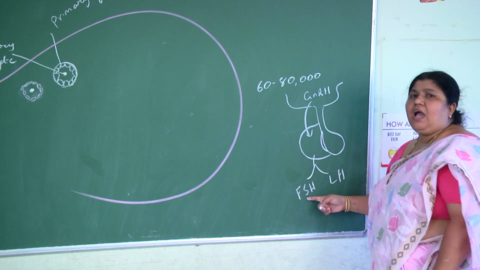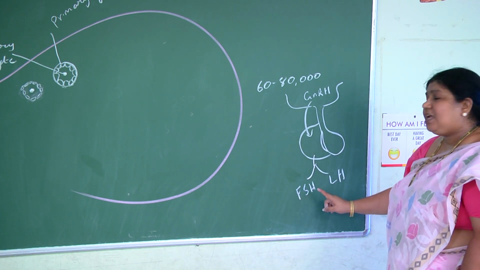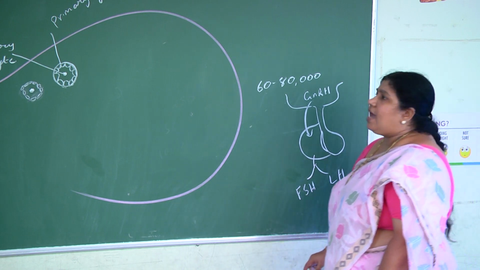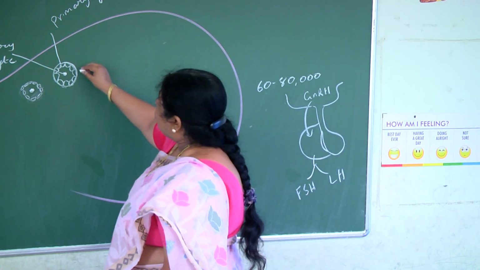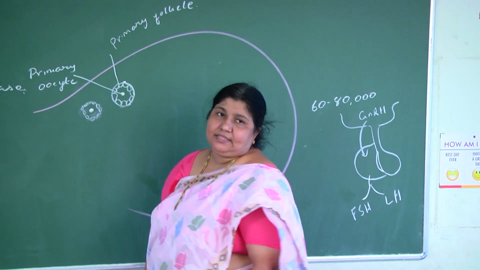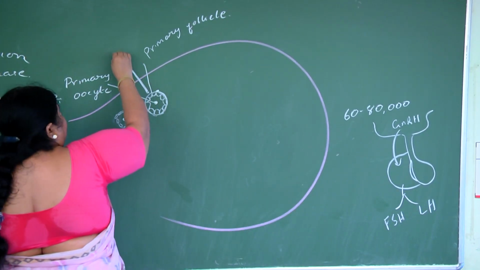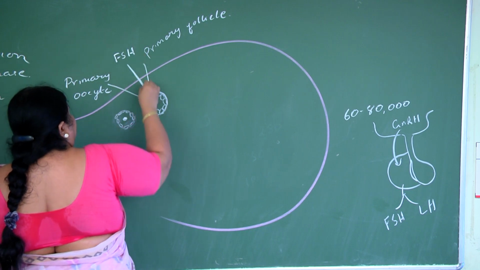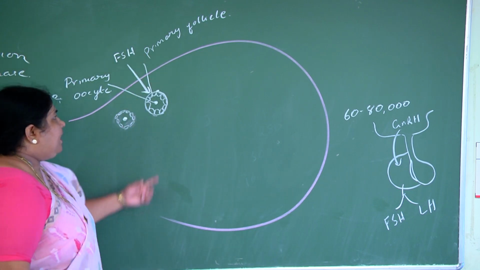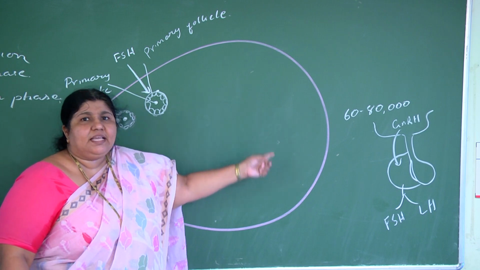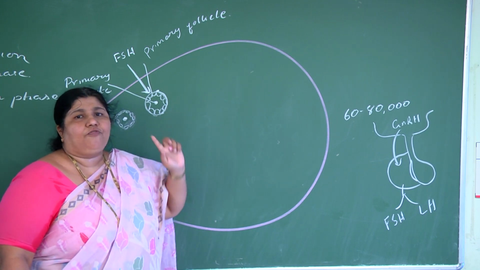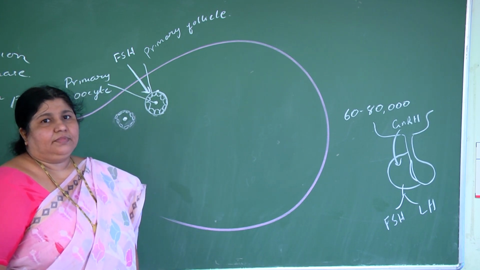As we have discussed in the hormones lesson, the receptors for FSH are present on primary follicles, the ovarian follicles. So FSH acts on the ovarian follicle and helps in the maturation or development of the ovarian follicle.